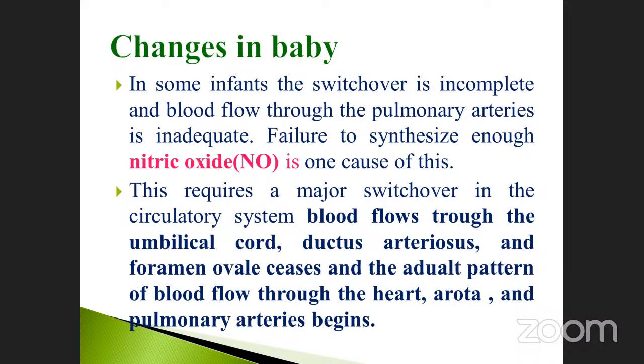This requires a major switchover in the circulatory system. Blood flow through the umbilical cord, ductus arteriosus, and foramen ovale ceases, and the adult pattern of blood flow through the heart, aorta, and pulmonary arteries begins. These are the changes that occur within the baby's body.